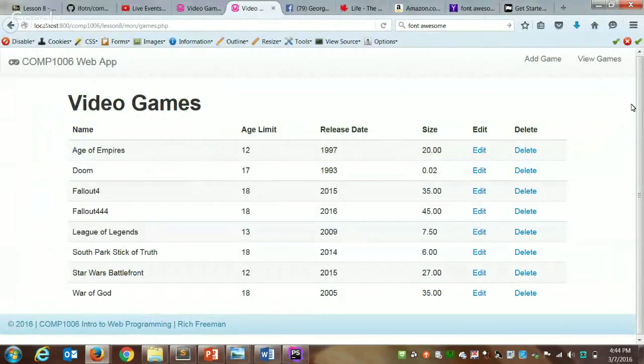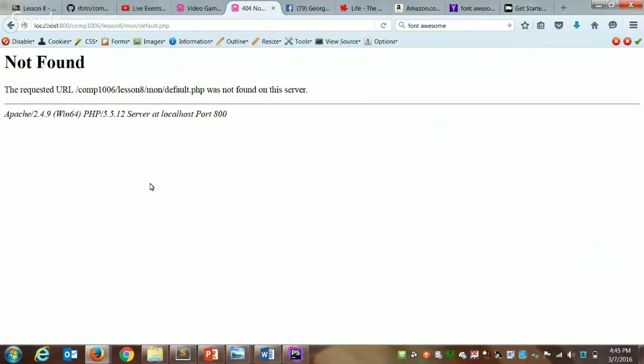Almost time for a break. We're going to do one more thing really quickly. We need to build this page. This will be really simple. When I click, this should take us to a home page that has our header, our footer, and maybe just a description of what our site is all about.